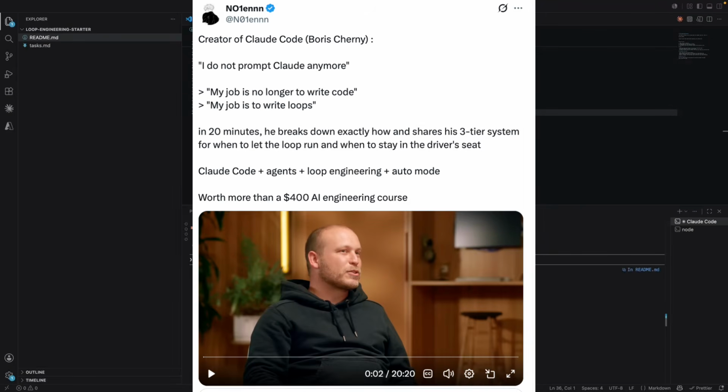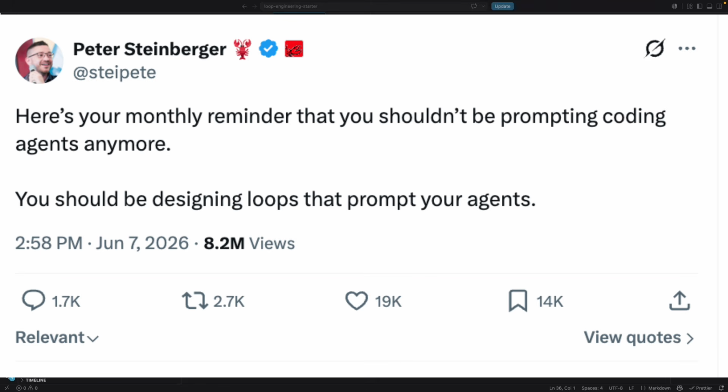So Boris Cherny, who runs Claude Code at Anthropic, recently said that he does not prompt Claude anymore. He has loops running, and his job is now to write loops. Peter Steinberger, creator of OpenClaw, said something similar. You shouldn't be prompting coding agents anymore. You should be designing loops that prompt your agent.